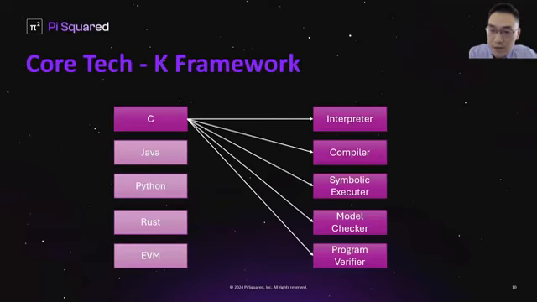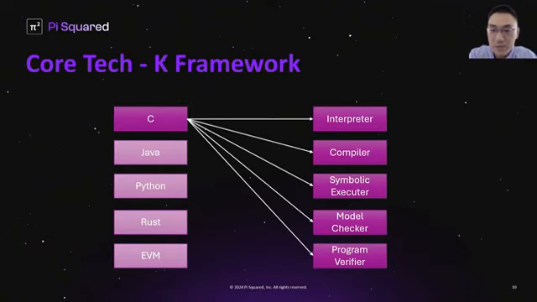In the following, I'll elaborate on a few core technologies of proof of proof. The first core technology is the K framework. The motivation of K is the fragmentation in the state-of-the-art programming language design and implementation.